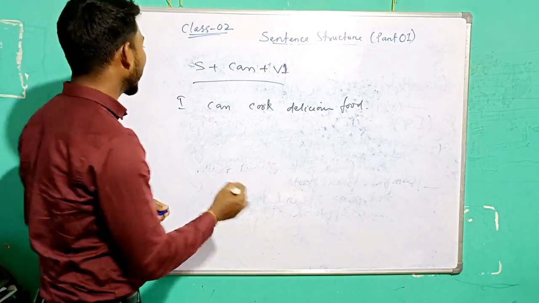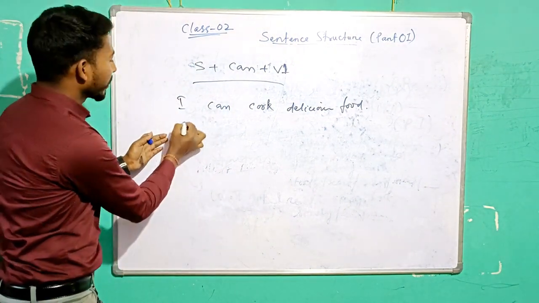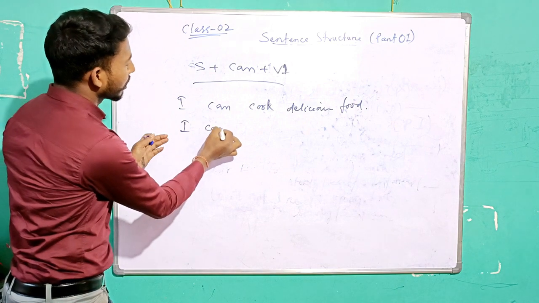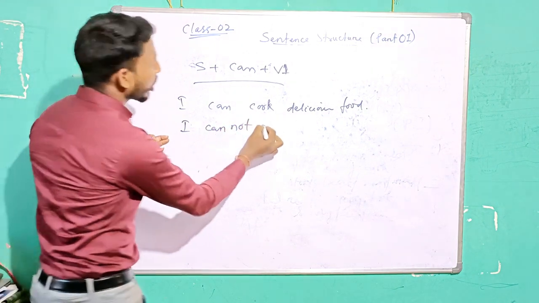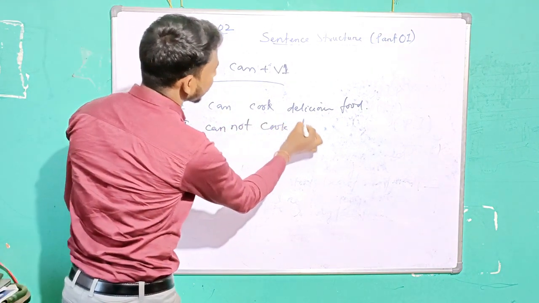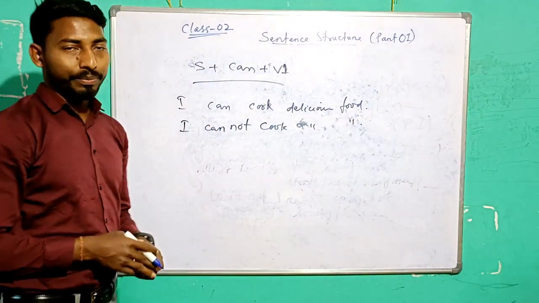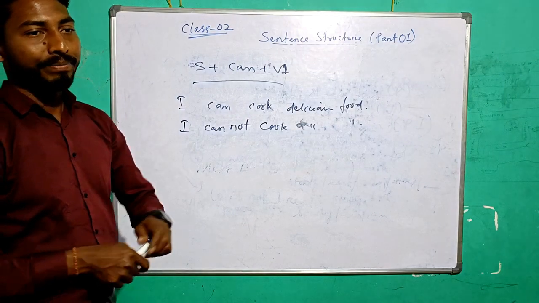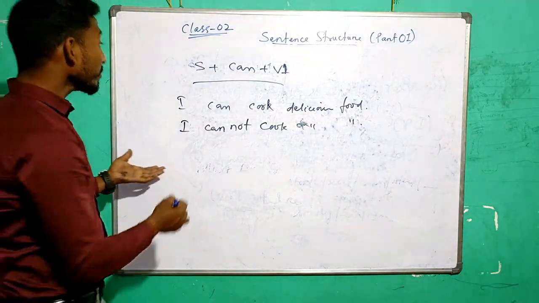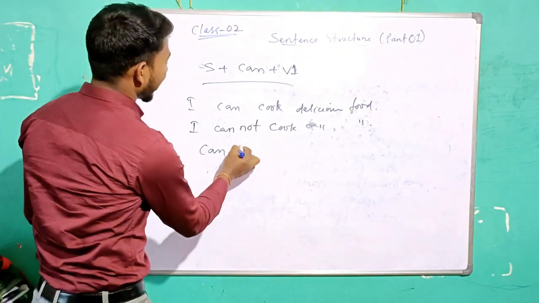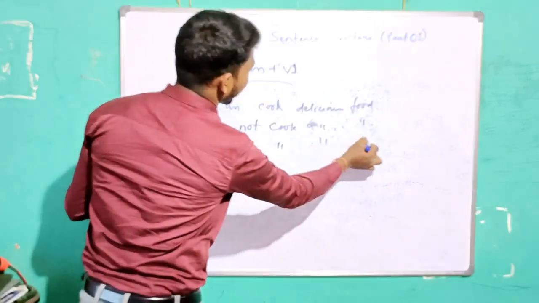Okay, then you can write it as negative. I cannot cook delicious food. The next sentence, what will it be?